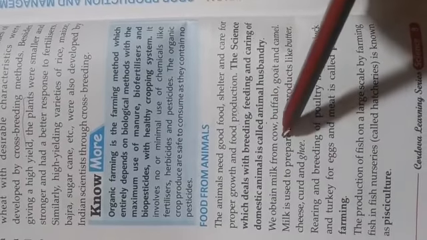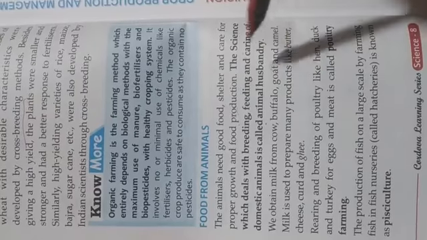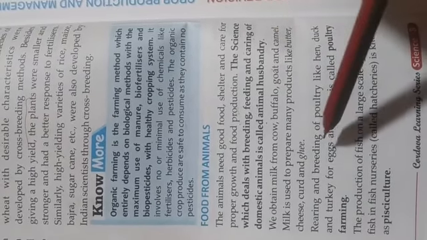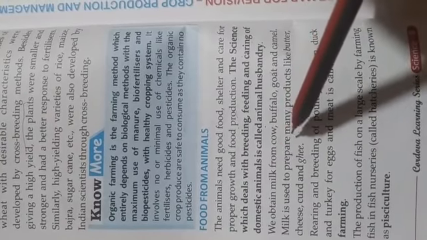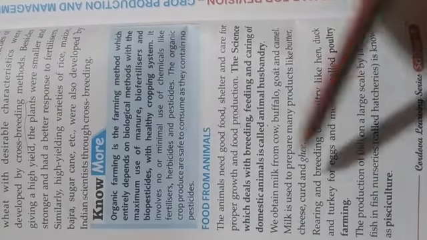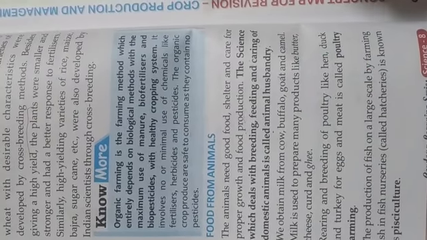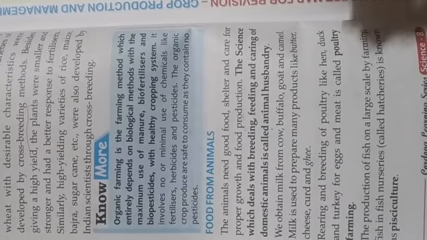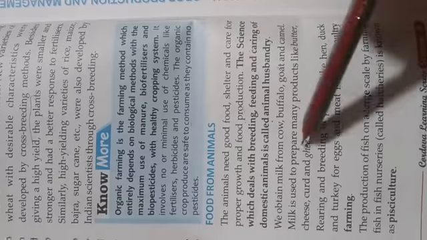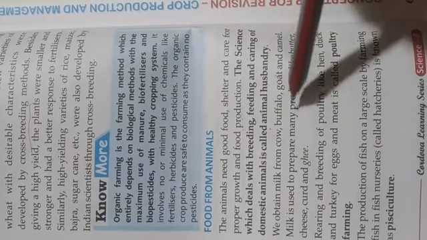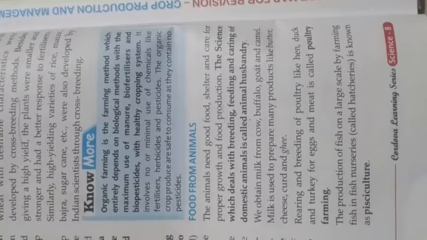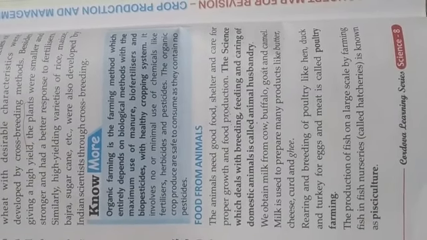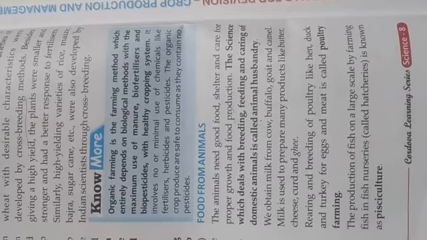We obtain milk from cow, buffalo, goat and camel. From these domestic animals we are getting milk, so we should take care of those animals and also care about their feeding. Milk is used to prepare many products like butter, cheese, curd and ghee. From this milk we are getting different types of products, so we should care about our animals.